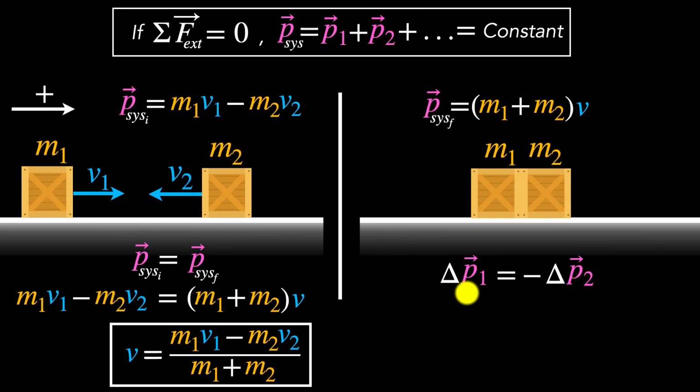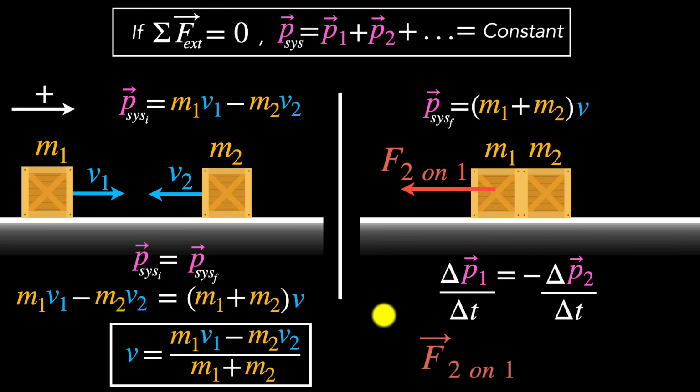All right. Now, let's say that the time during which they are colliding with each other, the time of collision, let's call it delta t. Then, if I divide this by delta t, this represents the rate of change of momentum of the first particle, and this represents the rate of change of momentum of the second particle. Hey, but we know what rate of change of momentum is. That's the net force acting on particle 1. In this case, who's putting that force? Hey, that's the force that M2 is putting on M1. So this is the force that particle 2 puts on particle 1. And what is this? This is the rate of change of momentum of particle 2, which is the force that particle 1 puts on particle 2. That's the only force that's acting on it. So this is F1 on 2.